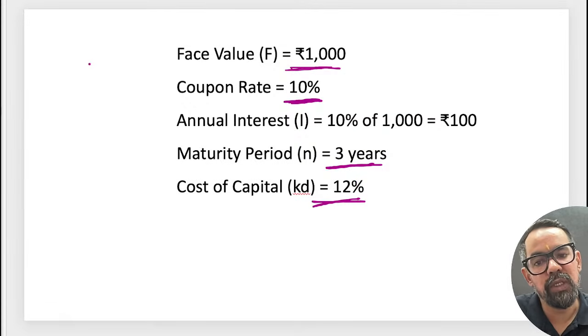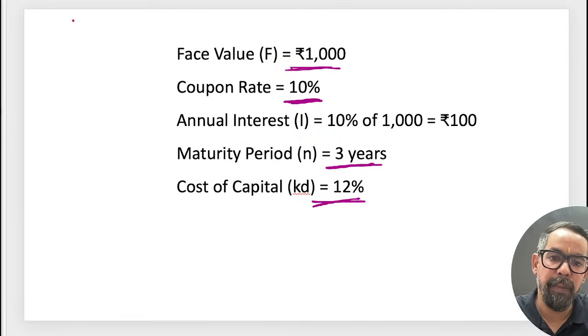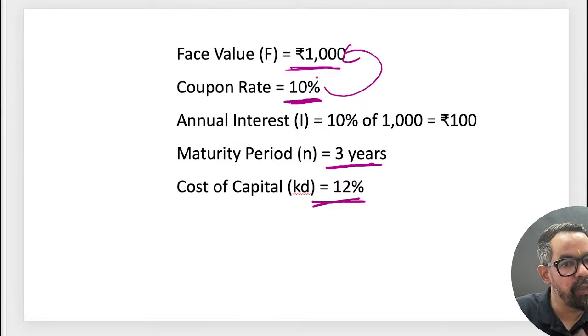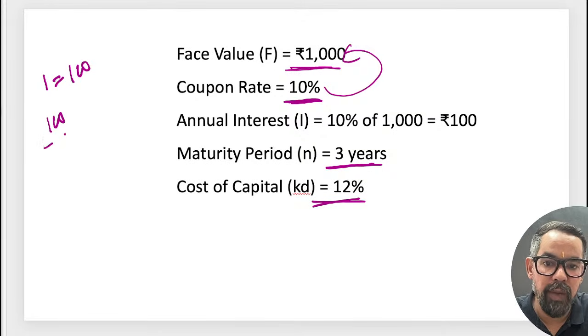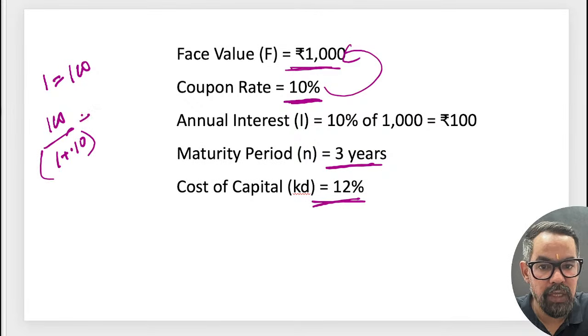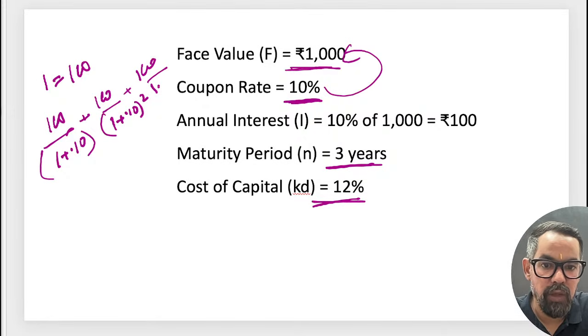If I have to solve this one, your inflow is 100 rupees. The coupon rate is 10% of 1,000, which is equal to 100, so the annual interest is 100 rupees. So 100 divided by (1 plus R, 0.10), plus 100 divided by 1.10 to the power 2, and 100 divided by 1.10 to the power 3, right?